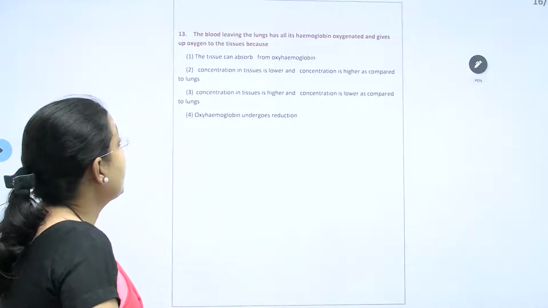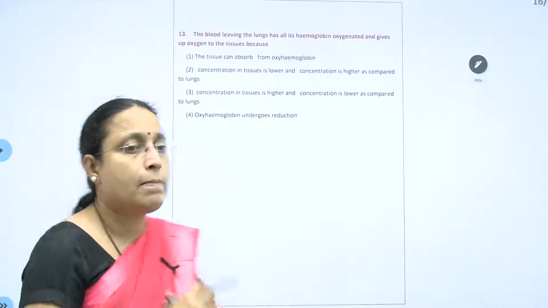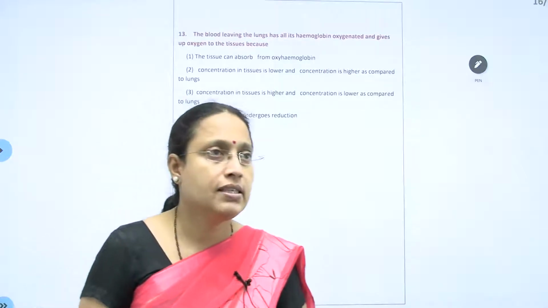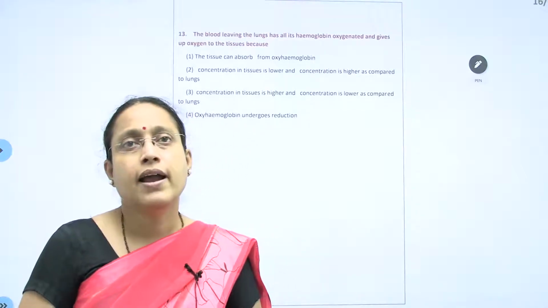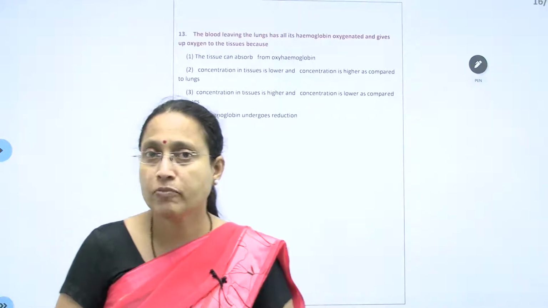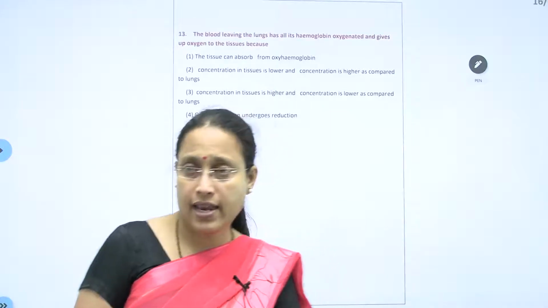The blood leaving the lungs. Blood will leave the lung through various capillaries, which ultimately unite and form four pulmonary veins, or two pairs of pulmonary veins, which end in the left atrium.